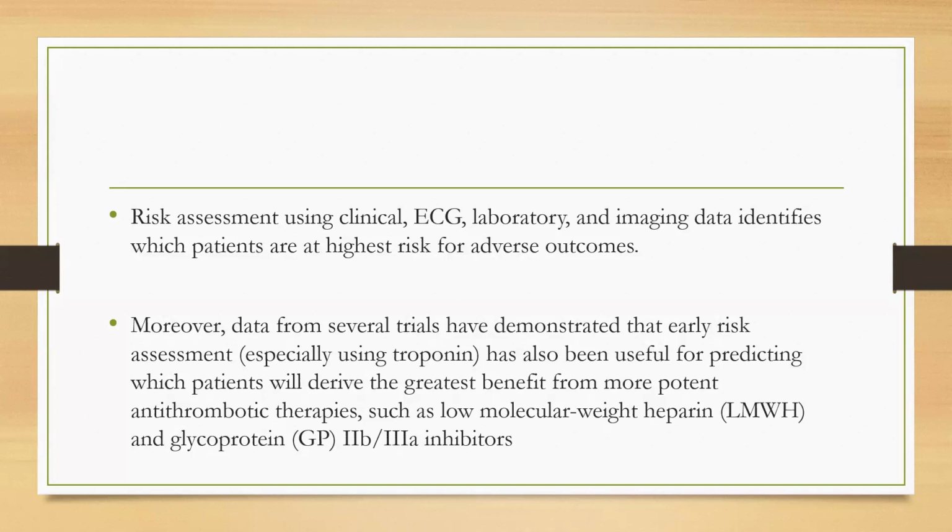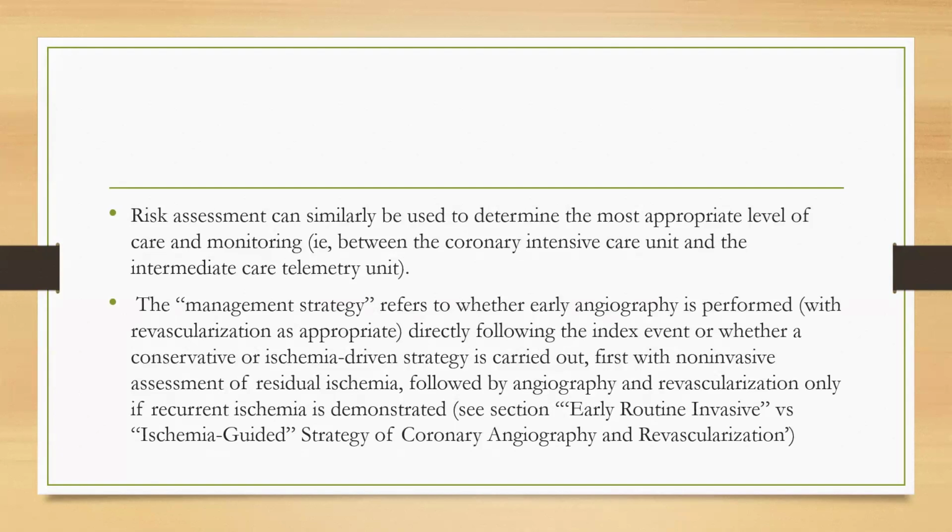Moreover, data from several trials have demonstrated that early risk assessment is also useful for predicting which patients will derive greatest benefit from the most potent antithrombotic therapies, such as low molecular weight heparin and glycoprotein 2b/3a inhibitors. Risk assessment can similarly be used to determine the most appropriate level of care and monitoring.